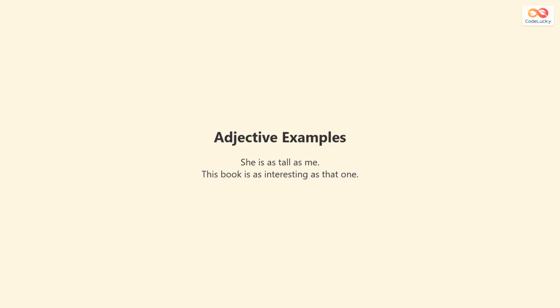With adjectives, she is as tall as me means both have equal height. This book is as interesting as that one means both books have the same level of interest. Adjectives describe qualities that are equal.